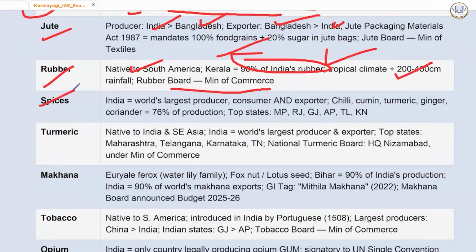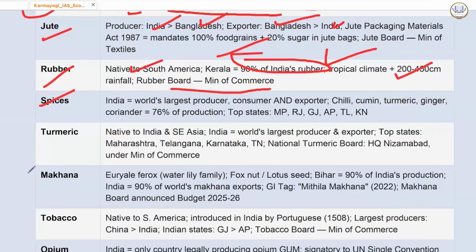Spices: India is the world's largest producer, no doubt about it. Consumer भी, exporter भी. Chili, cumin, turmeric, ginger, coriander, 76% of production. Top states have to be states like MP, Rajasthan, Gujarat, Andhra Pradesh, Telangana, Karnataka. There is an Idukki district in Kerala, which is called the spice capital.